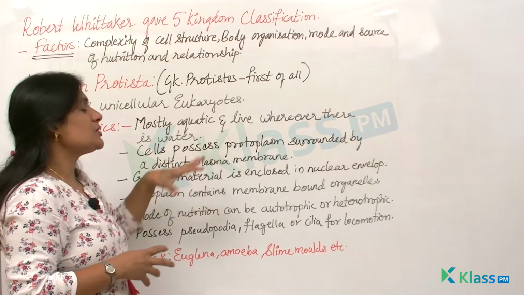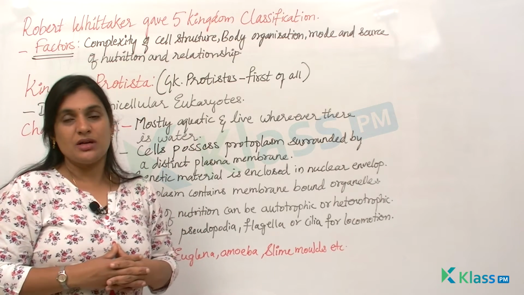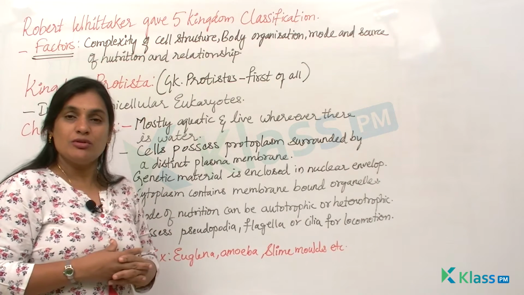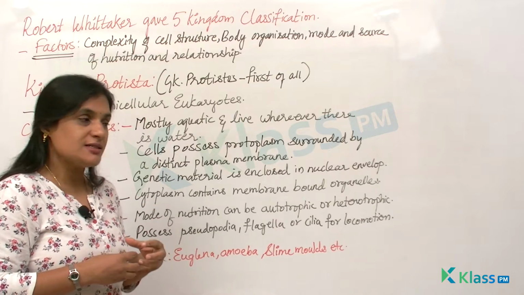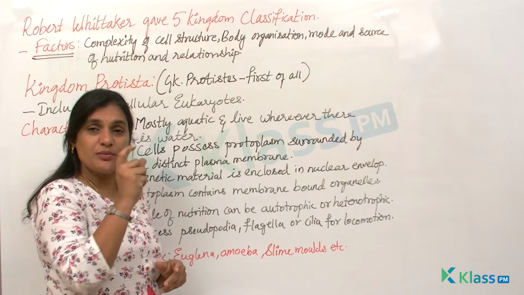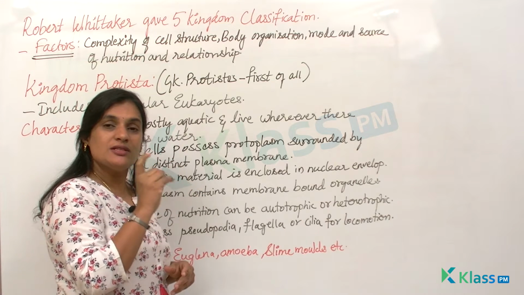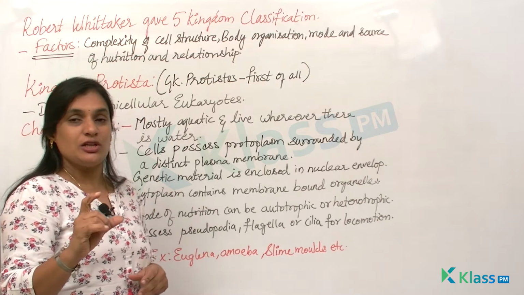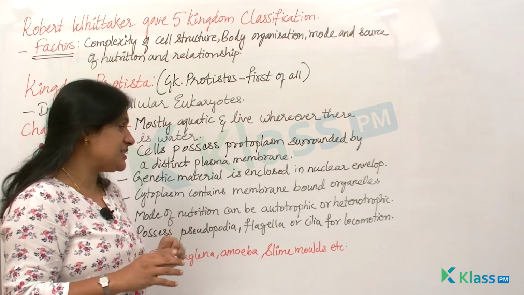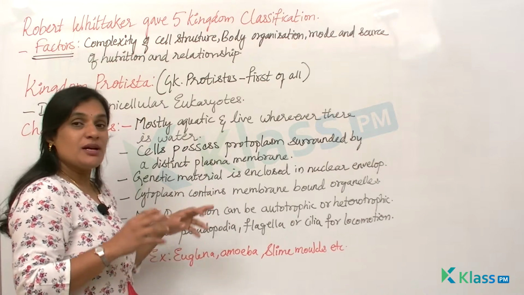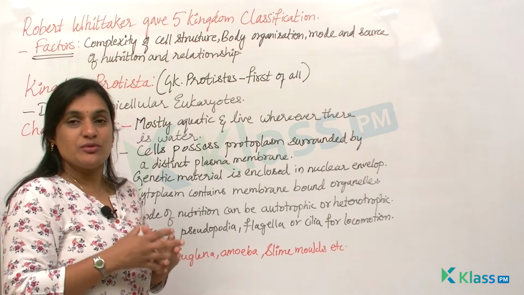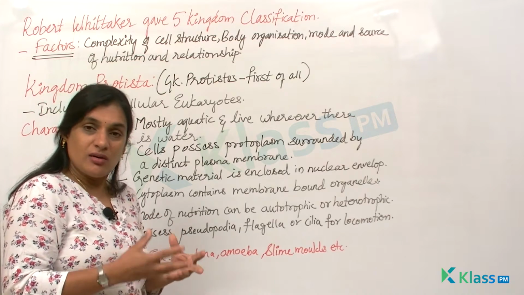So these cells usually possess a protoplasm with a distinct plasma membrane. We know that the genetic material which is present inside the cell is enclosed in a nuclear envelope. That is the difference between a prokaryote and a eukaryote. In case of prokaryotes, the nuclear material is not enclosed in the nuclear envelope, whereas in case of eukaryotes, the nuclear envelope has all the nuclear material inside it, right? And the cytoplasm will contain all the membrane-bound organelles, like say your mitochondria, ribosomes, Golgi complex, ER, or whatever, right?